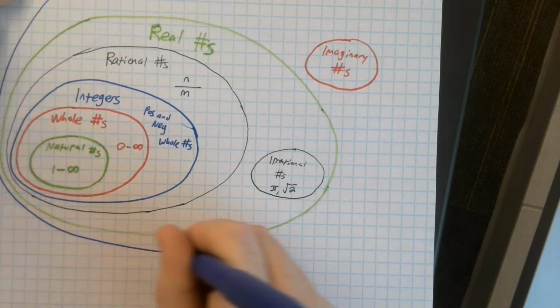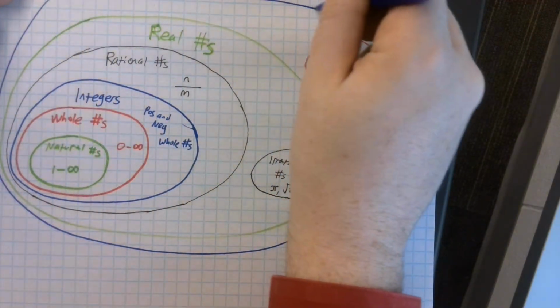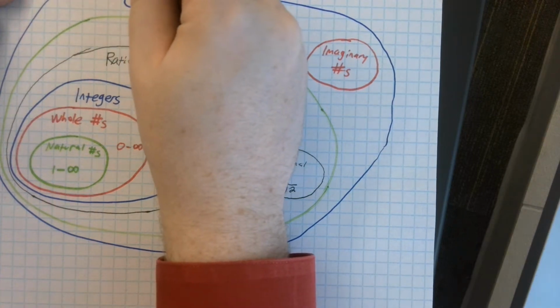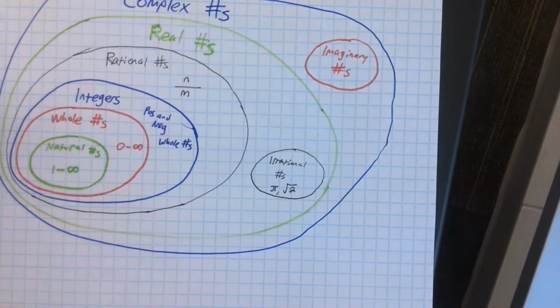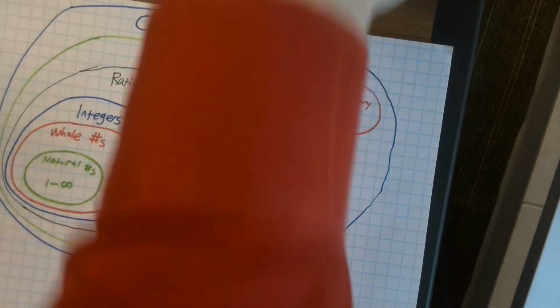We have one last section to represent all of those numbers, the numbers that are made up from a real part and an imaginary part. And these are called the complex numbers. Complex numbers are those numbers that have a real part and an imaginary part inside of them. So complex numbers go at the very top of our tree.